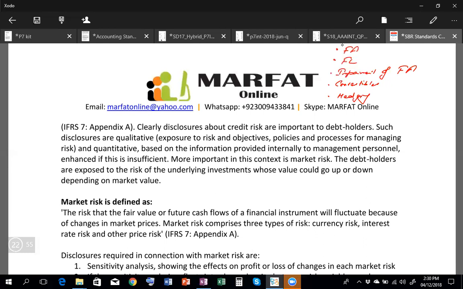And when you have bought the loan note, that means you have the contractual right that you will be receiving some cash flows over a period of, for example, 3 years, 4 years, 5 years, whatever the loan note is. So there is actually a contractual right that you will be receiving some cash flows, and by the end or the maturity, you will be getting your principal payment back.